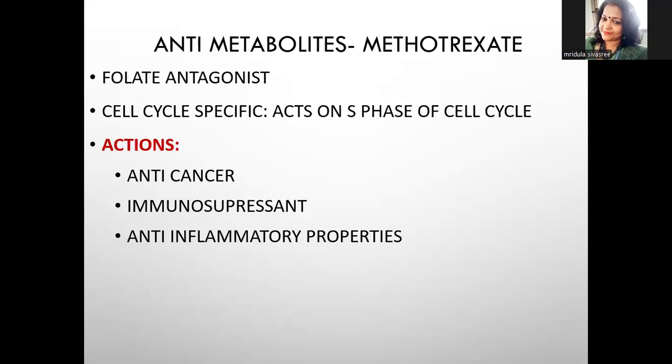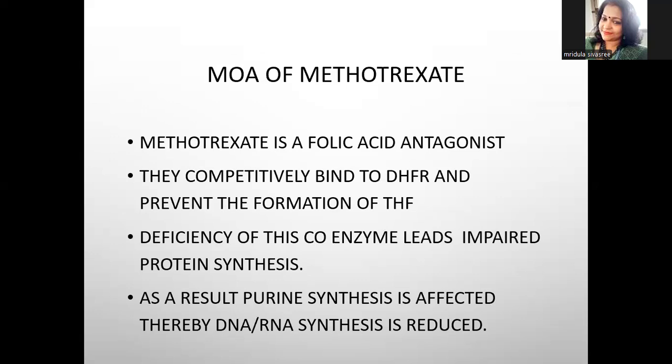Next one is methotrexate, which is an anti-metabolite, a folate antagonist, and a cell cycle specific agent, mainly acting on the S or synthetic phase of the cell cycle. The actions of methotrexate are anti-cancer action, immunosuppressant action, and anti-inflammatory action. Next is the mechanism of action of methotrexate. It is a folic acid antagonist.